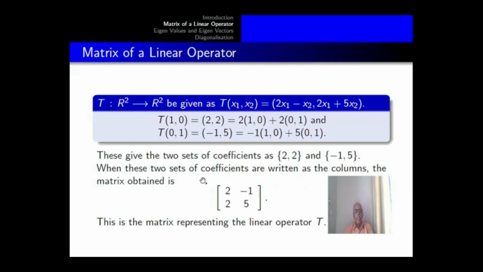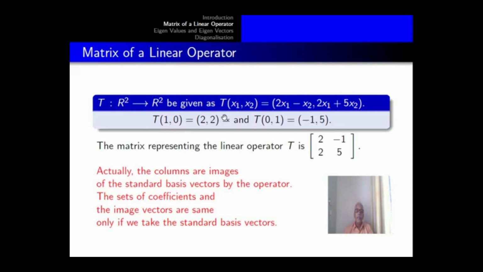When these two sets of coefficients are written as the columns, the matrix obtained is, so (2, 2) is written as a column, (−1, 5) is written as a column. You get the matrix to be [2 −1; 2 5]. This is the matrix representing the linear operator. So linear operators have matrix representations. This example tells you how the matrix representation for a linear operator is determined.